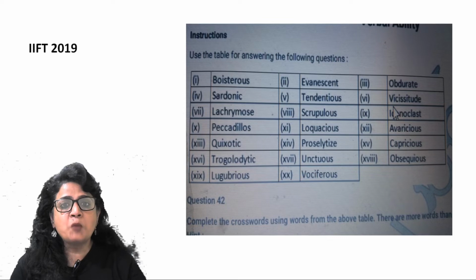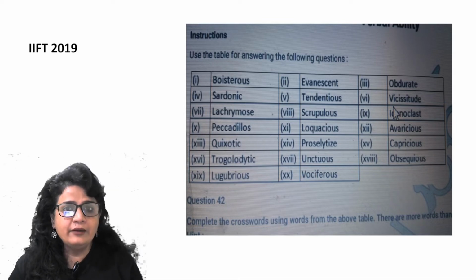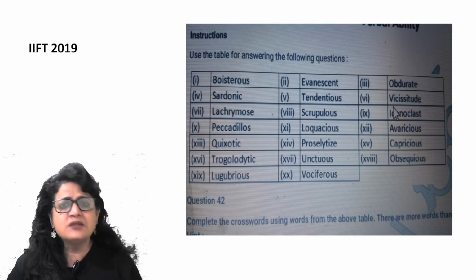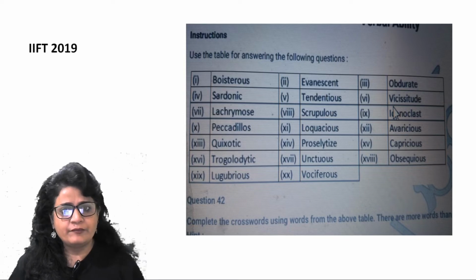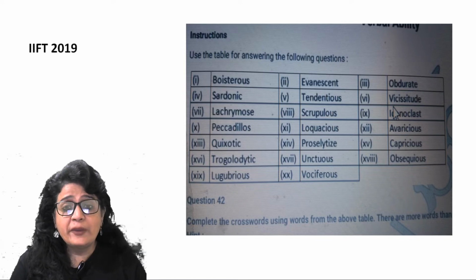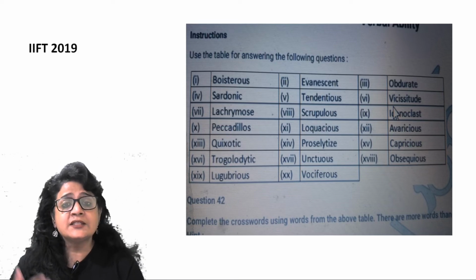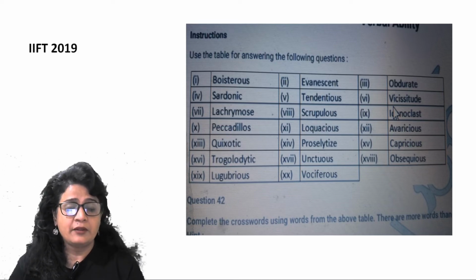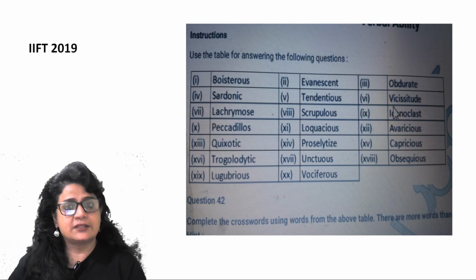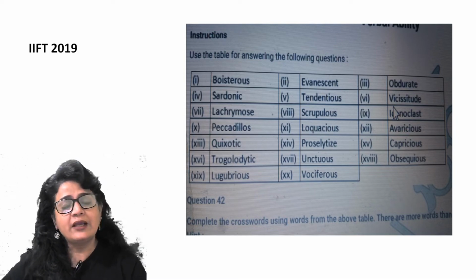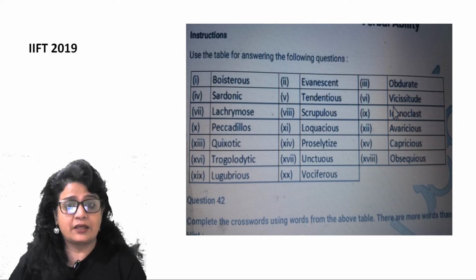Peccadillo is a small sin, a blunder, a social blunder, a small sin which can be forgiven. So peccadillo, right? Quixotic is the opposite of pragmatic. Pragmatic is practical, realistic. Quixotic is unrealistic. So remember these two words: pragmatic, practical; quixotic, unrealistic, too idealistic.